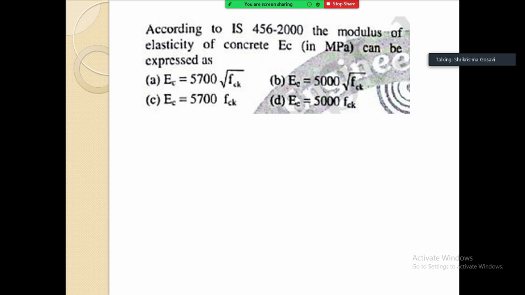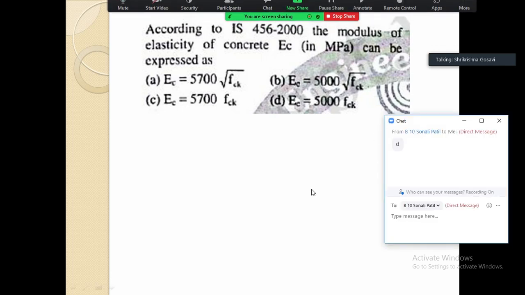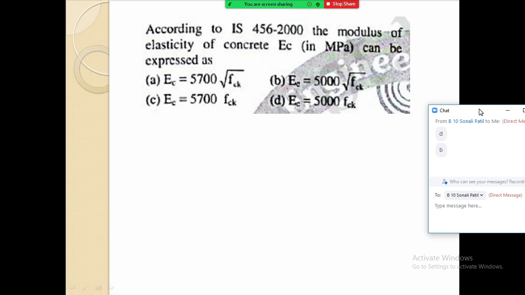What will be the formula according to IS 456-2000? This is also given in IS 456-2000. Open your IS code and give me the answer. Find it where it is given. Answer is B, 5000 under root FCK. That is the correct answer.